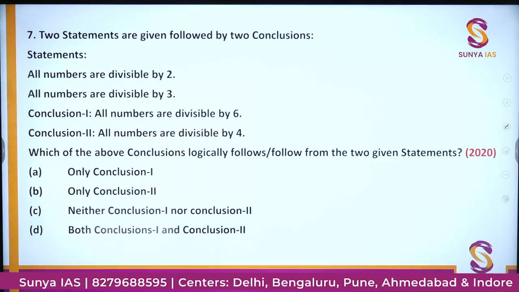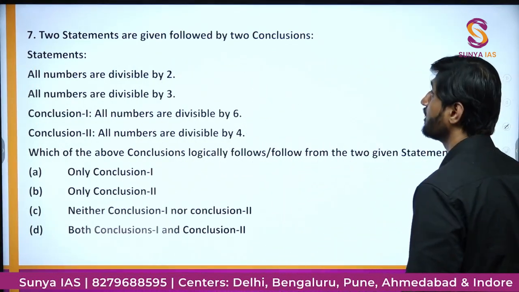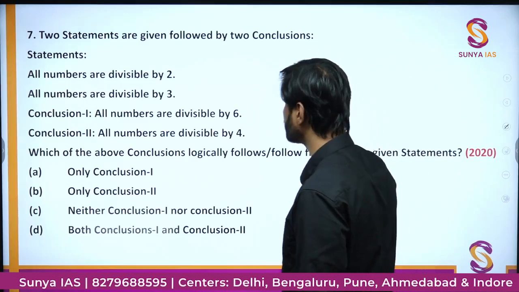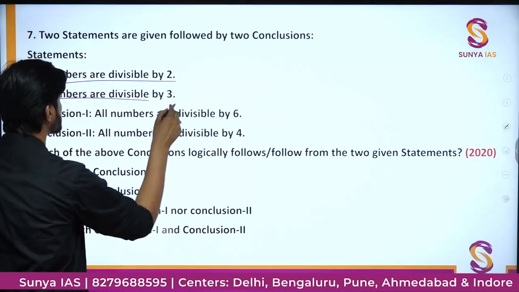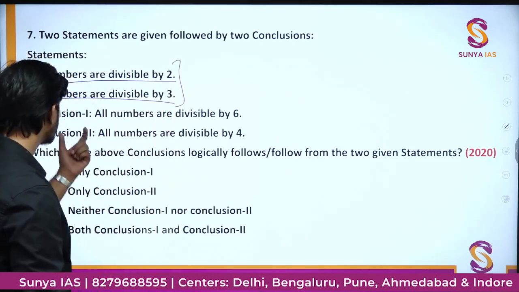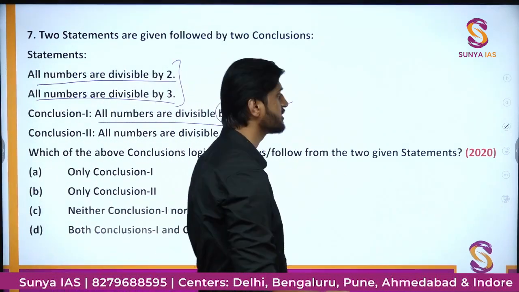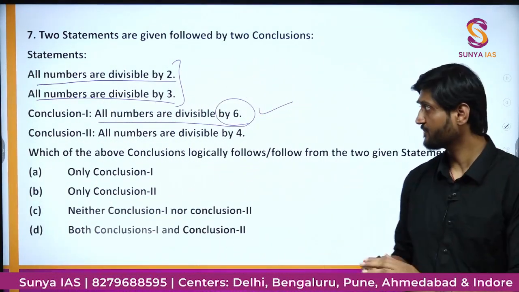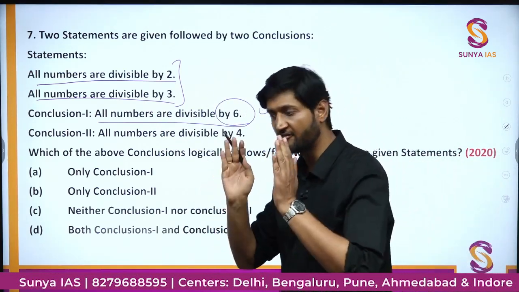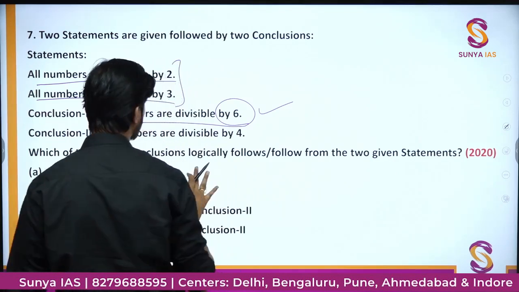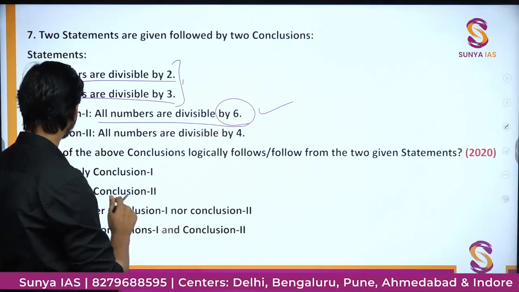Now we'll move on to this question, the 7th. Two statements are given followed by two conclusions. The statement says all numbers are divisible by 2 and all numbers are divisible by 3. Now conclusion 1 says all numbers are divisible by 6. So this conclusion is correct, because if a number is divisible by 2 and also divisible by 3, it is definitely going to be divisible by 6. That is also the divisibility criteria of 6, that it is divisible by both. Okay, so that is fine.